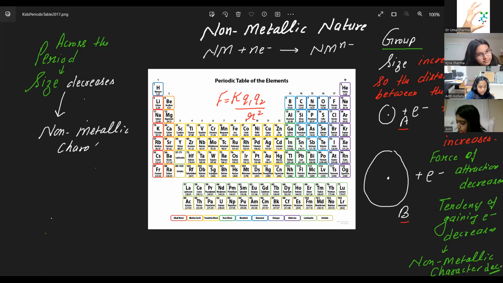The tendency to gain electrons is increasing.